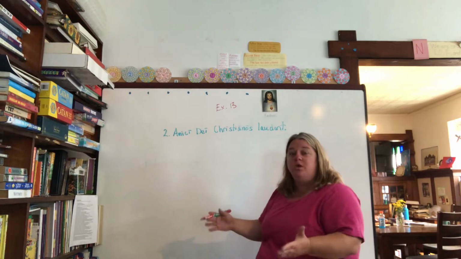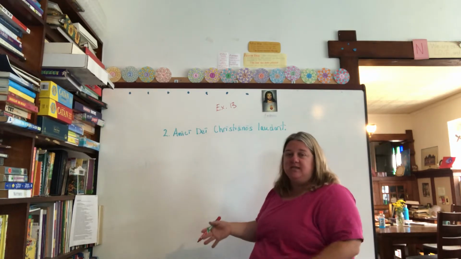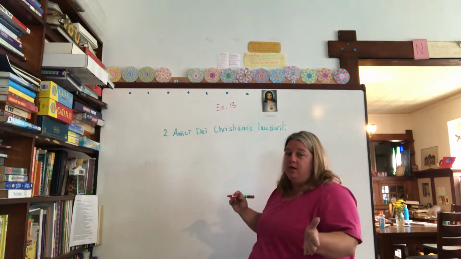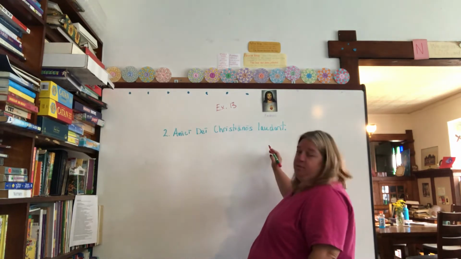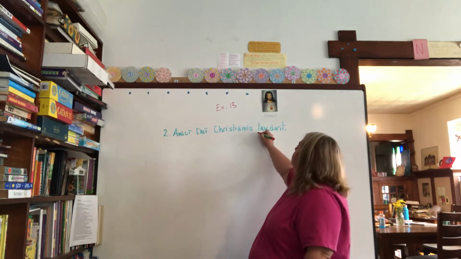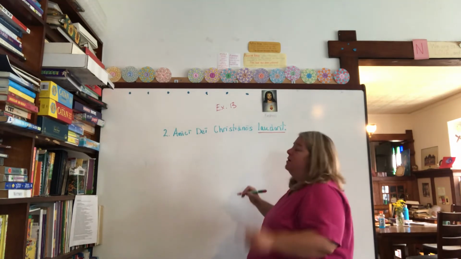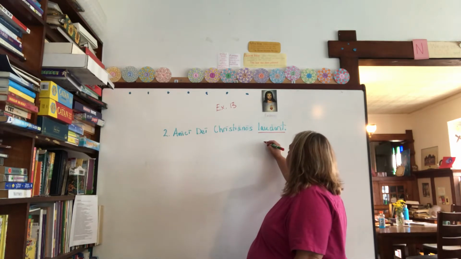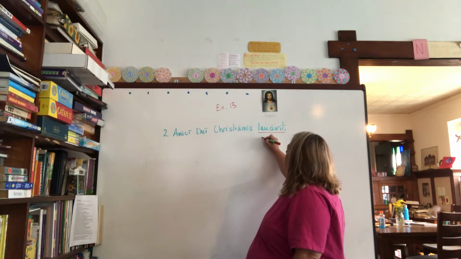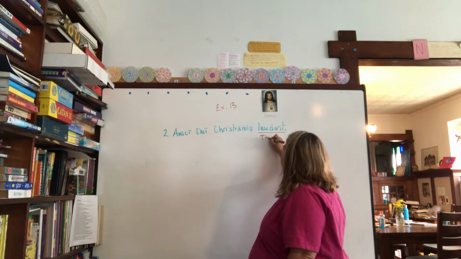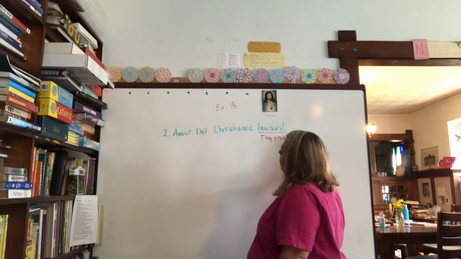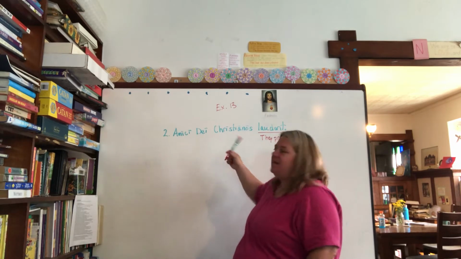The first thing you always want to do when you are translating a sentence from Latin to English is find your verb. And the verb is usually where, Andrew? Do you remember? At the end. Not always, but usually. So we have laudant. And what does laudant mean? It means they praise. So we're just going to write that down. They praise. And then what we're left with is really 3 nouns.